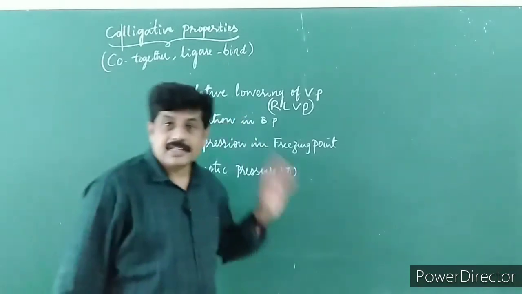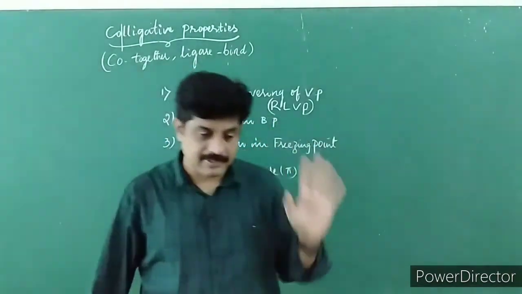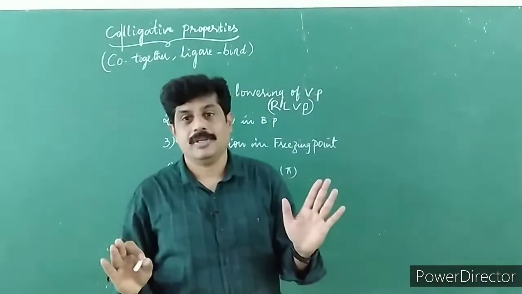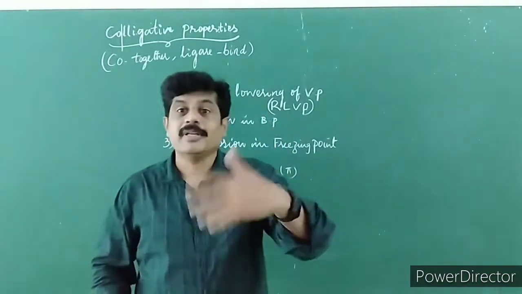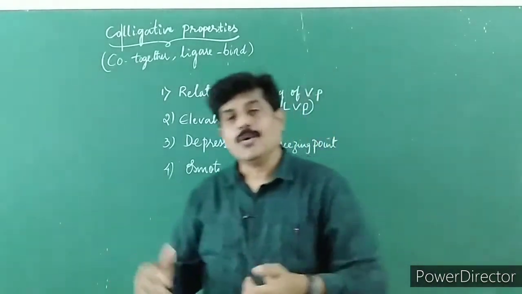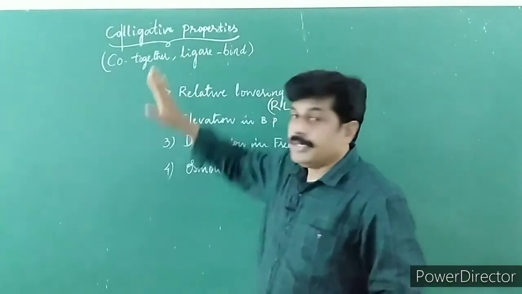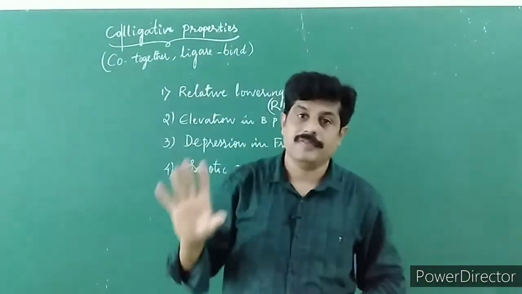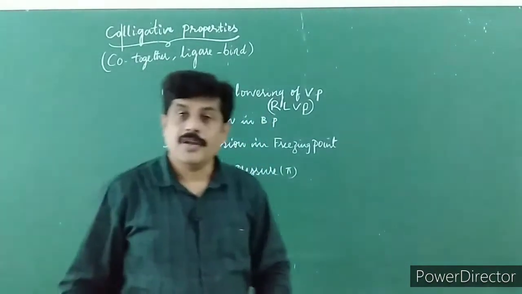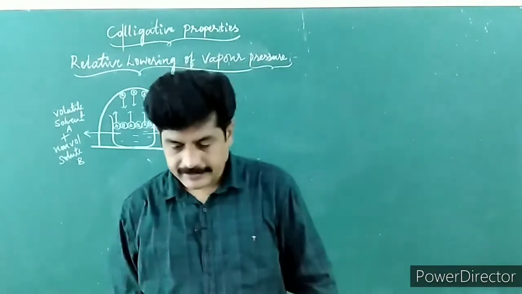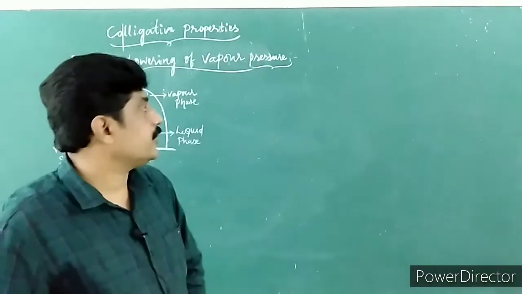Children, these are the 4 different types of colligative properties which have been prescribed in your syllabus and are very important for the examination. Remember, in this chapter you are going to get one numerical, and the numerical may be asked on any one of the colligative properties. That is why I'm stressing again and again, the colligative properties topic is very, very important for the examination. Let me take up the first colligative property, that is relative lowering of vapor pressure.